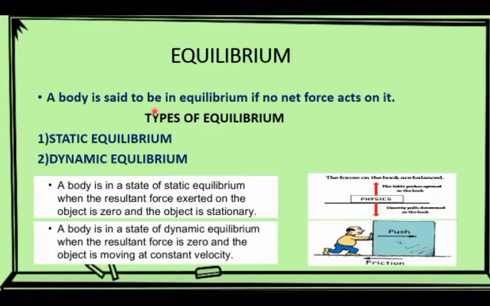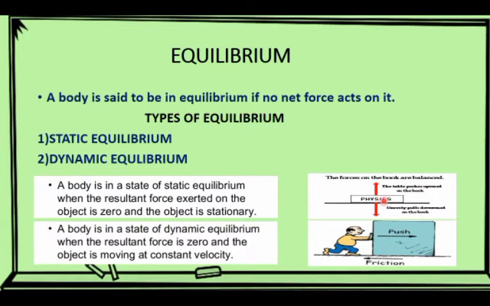A body is said to be in equilibrium if no net force acts on it and acceleration must be zero. There are two types of equilibrium, static equilibrium and dynamic equilibrium. A body is in a state of static equilibrium when the resultant force exerted on the object is zero and the object is stationary.